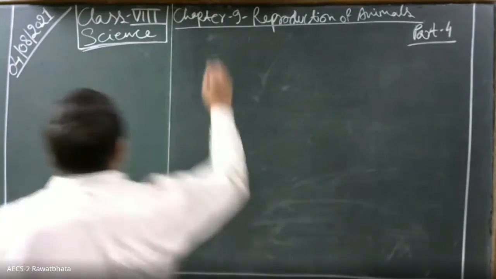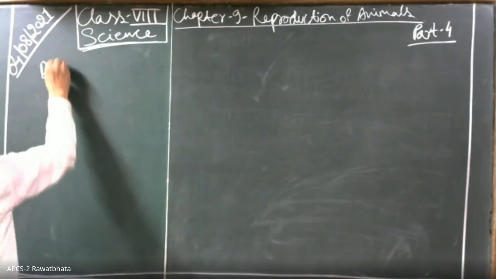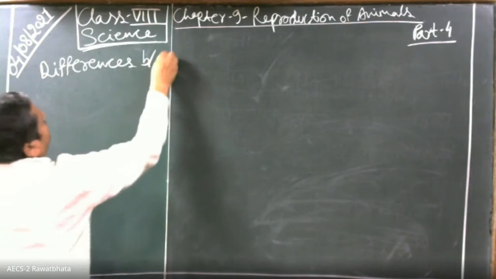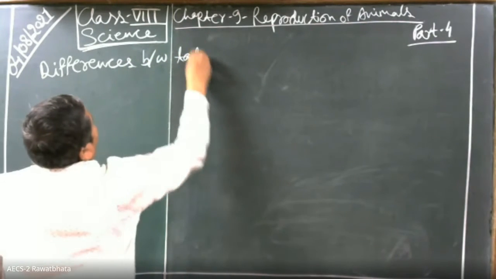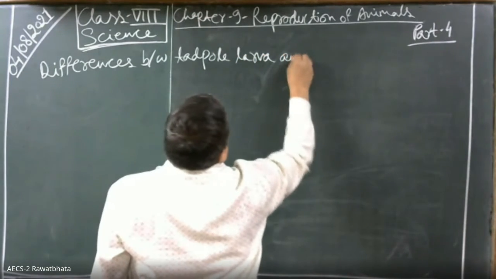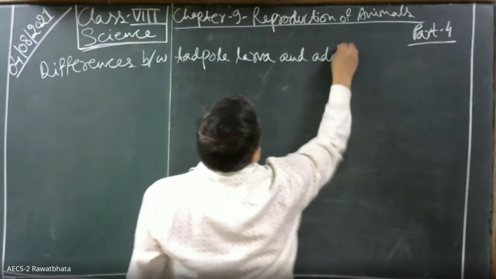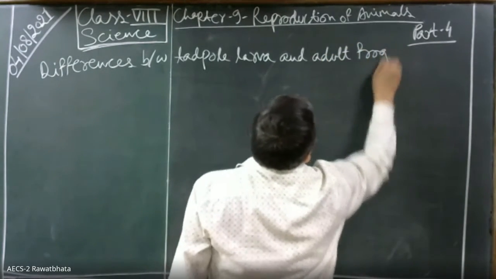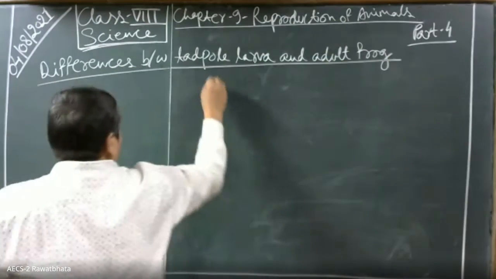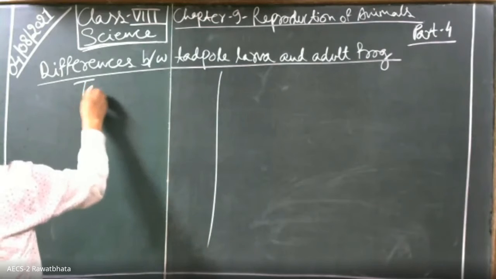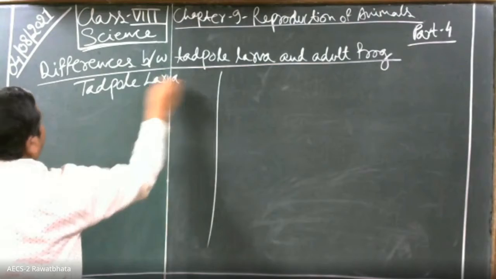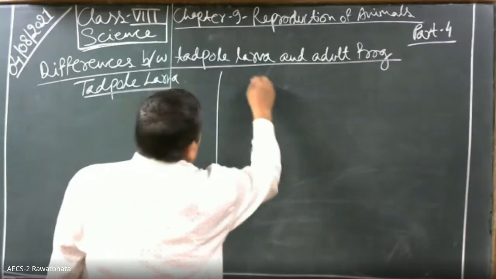Differences between tadpole larva and adult frog. See, this is tadpole larva, and this is adult frog.